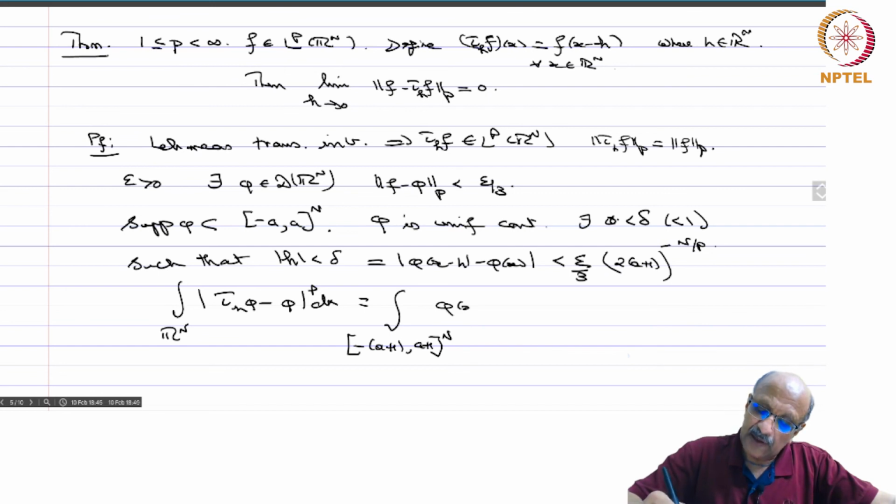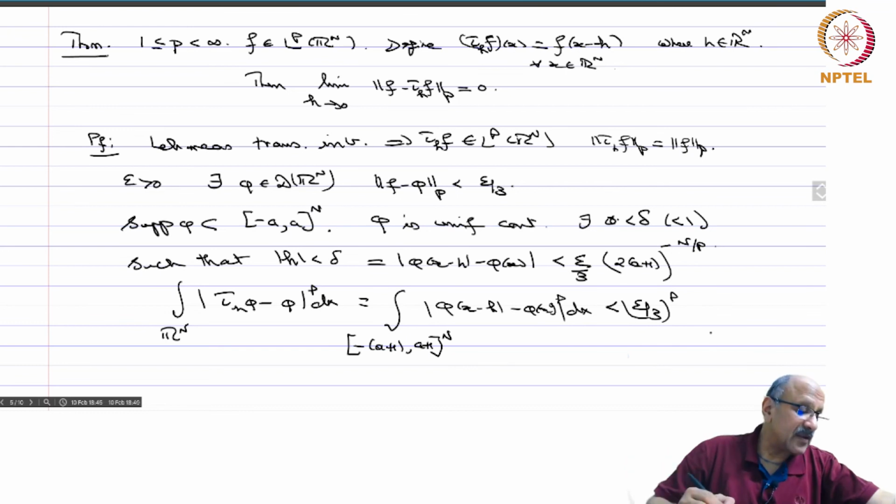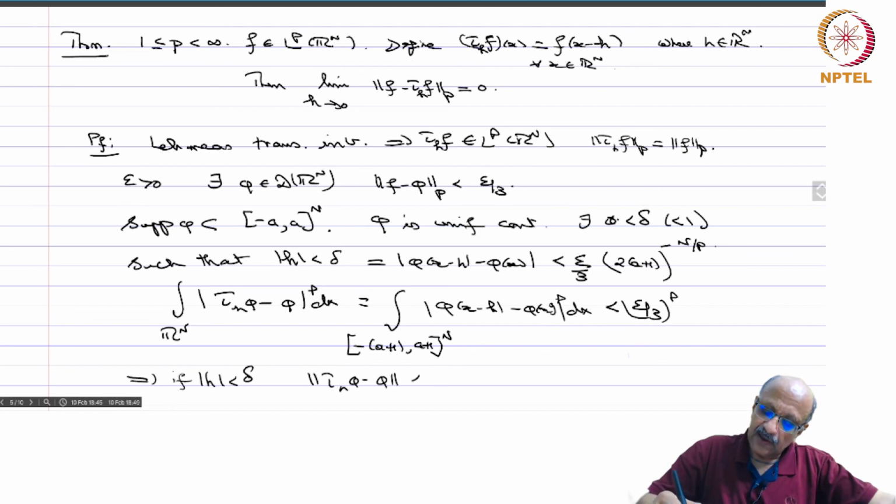So the integral of phi of x minus h minus phi of x power p dx you will get less than epsilon by 3 power p, because of the choice of delta when mod h is less than delta. So if mod h is less than delta, we have the norm of tau h phi minus phi in LP less than epsilon by 3.